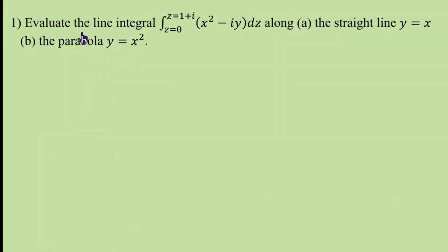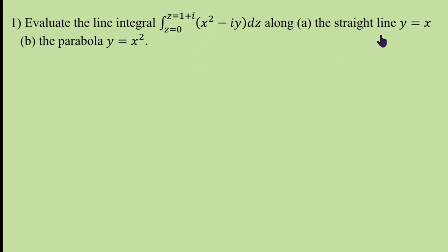Examples. Evaluate the line integral from z equal to 0 to 1 plus i. The function is x square minus iy. Integrate with respect to z, dz, along the straight line y equal to x. This is the first question, and the second question, along the parabola y equal to x square. Here f of z is not analytic, therefore in two different paths the integral values are different.